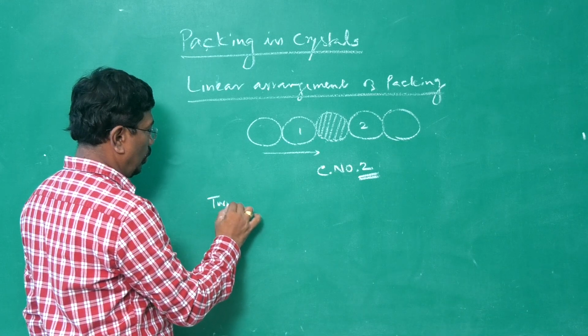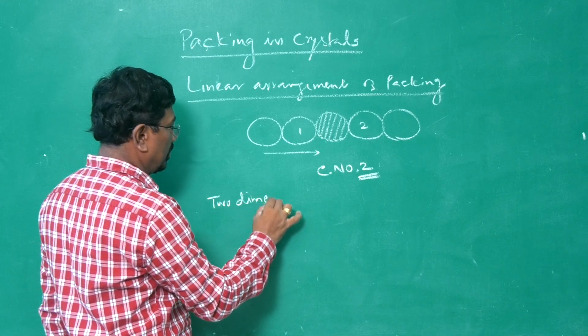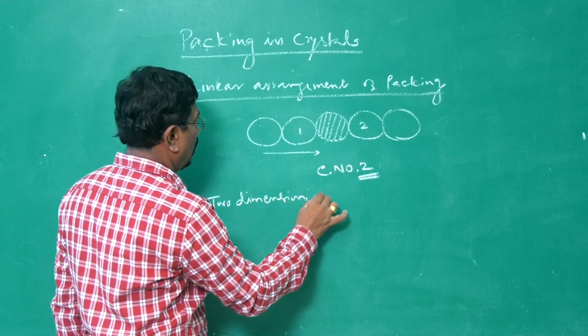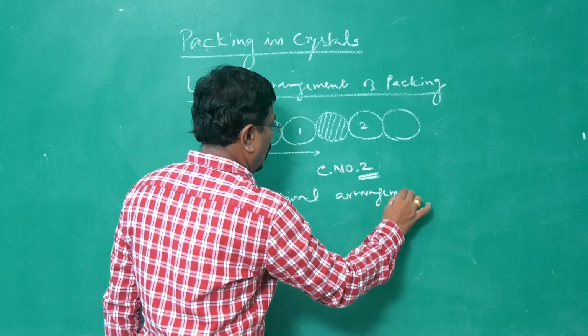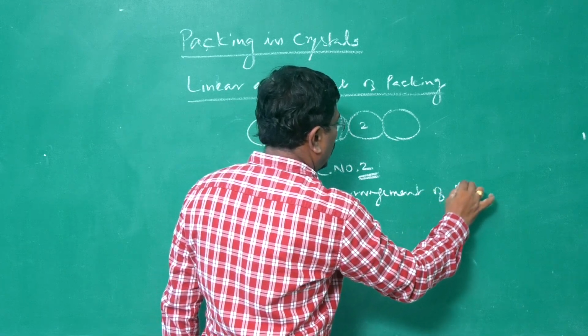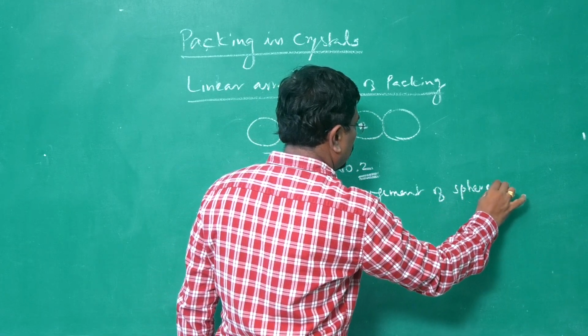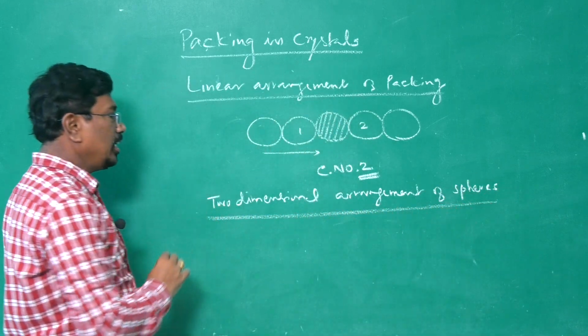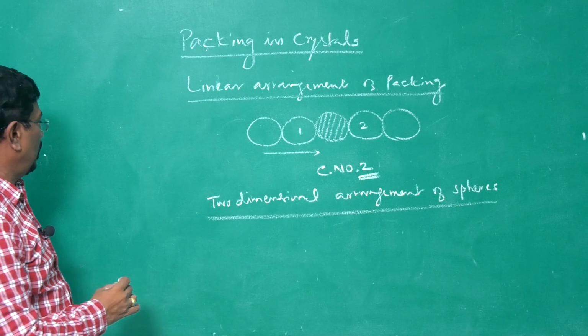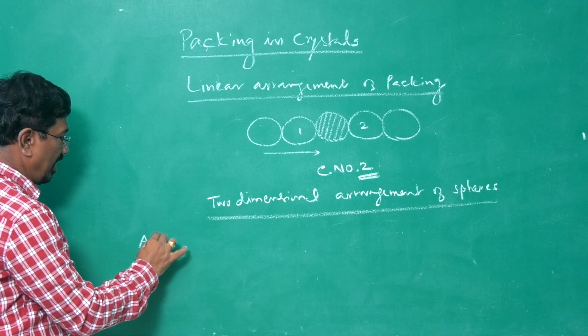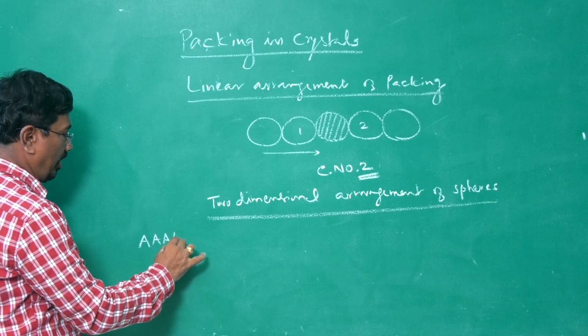So, two-dimensional arrangement of spheres. In two-dimensional arrangement, the arrangement may be in two different ways. One arrangement we say, A type of arrangement.